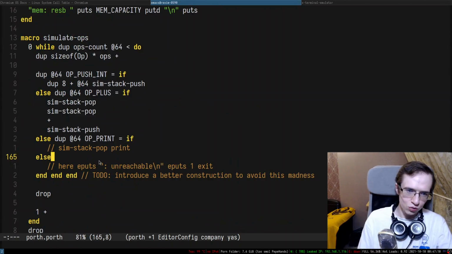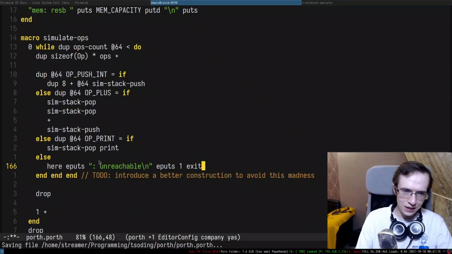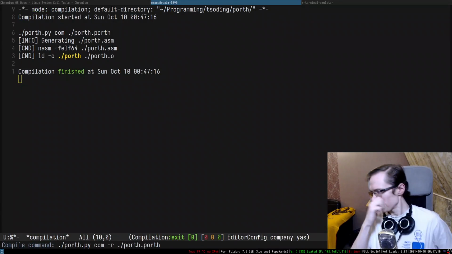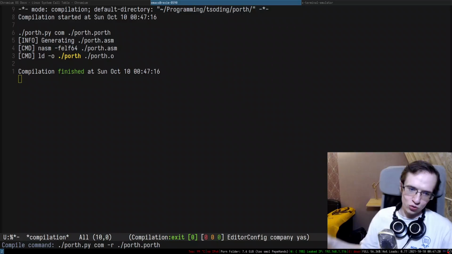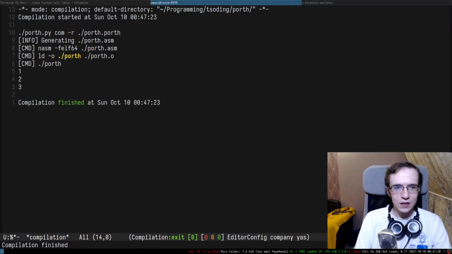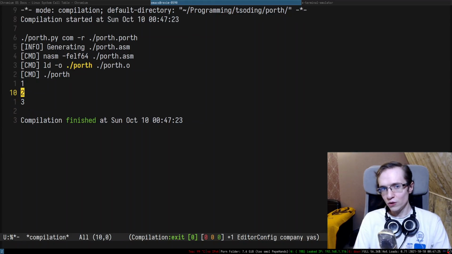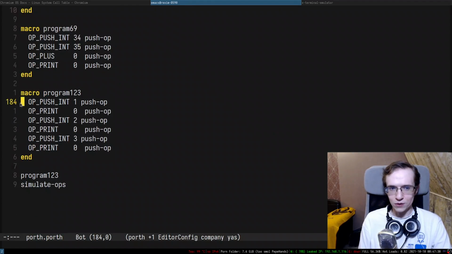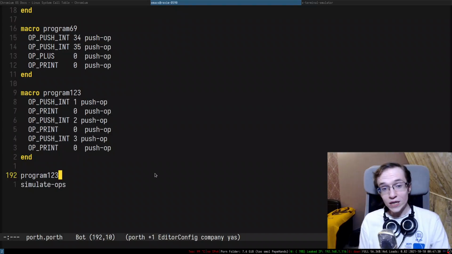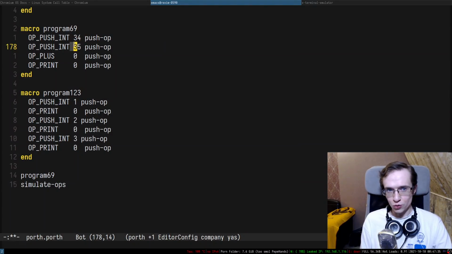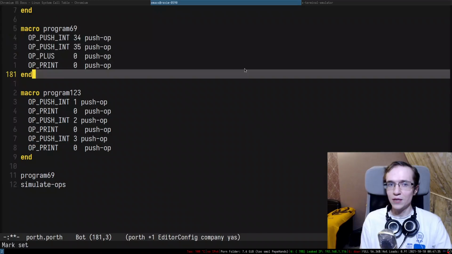So where is my simulation? Simulation 2. I should be able to do something like that now. Cool. All right, so now we are about to run the simulation. As you can see, this is what we have in the simulation: 1, 2, 3. This is precisely the program that we coded in here. We can swap it out to program 69, which pushes 34, 35 onto the stack, sums it up and prints it.